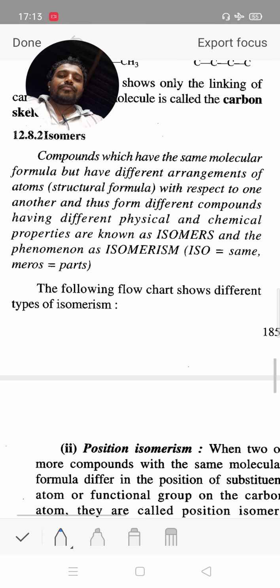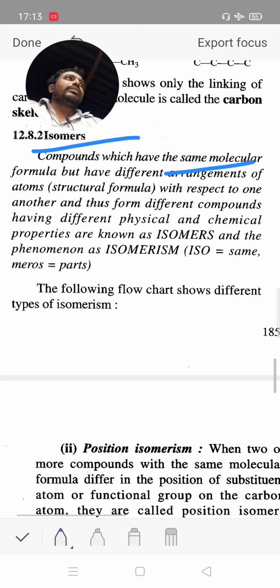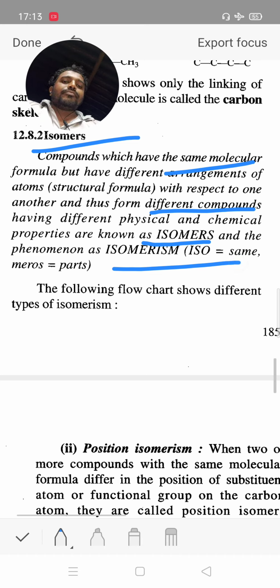Now isomer. Isomer means compounds having the same molecular formula but a different arrangement of atoms or carbon skeleton, giving different compounds with different chemical and physical properties. Then it is known as an isomer, and the phenomenon is known as isomerism. Iso means same: the molecular formula is the same, but it gives different structures with different properties.